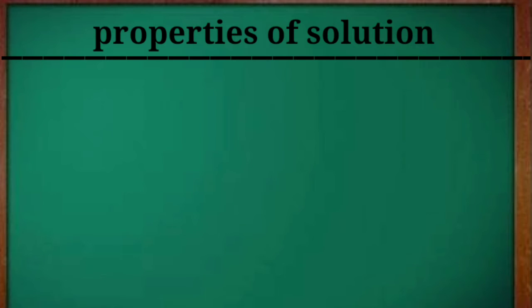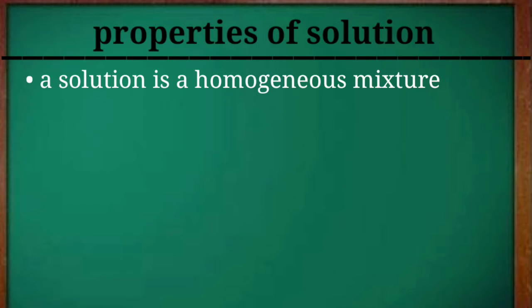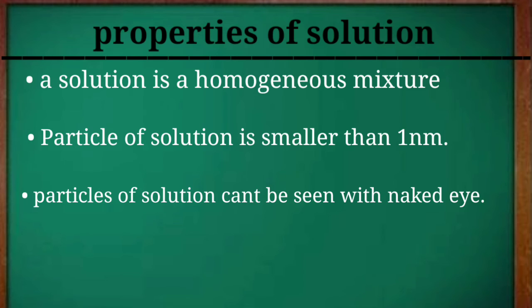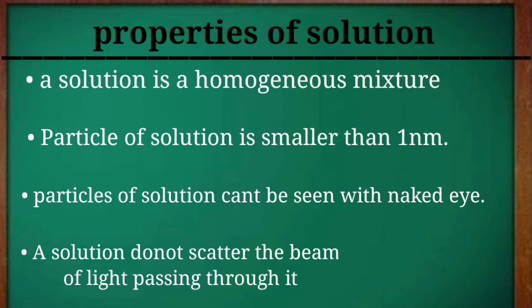Now we will learn the properties of a solution. The first property is that a solution is a homogeneous mixture. Secondly, the particles of a solution are smaller than 1 nanometer, which is smaller than 10 to the power minus 9 meter. Since the particle size is too small, it cannot be seen with the naked eye. Lastly, it does not scatter a beam of light passing through it.